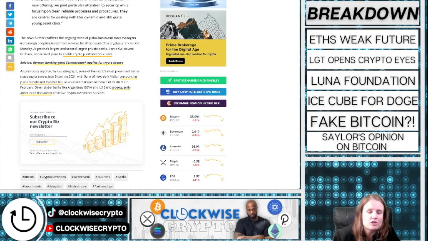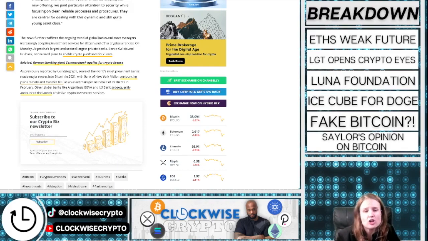When designing their new product, they took special care to make it secure while also providing clear and reliable processes. Cryptocurrencies are a rapidly growing but still young asset class, so it's important to have these features in place. This news reaffirms the ongoing trend of global banks and asset managers adding investment services for Bitcoin and other cryptocurrencies.